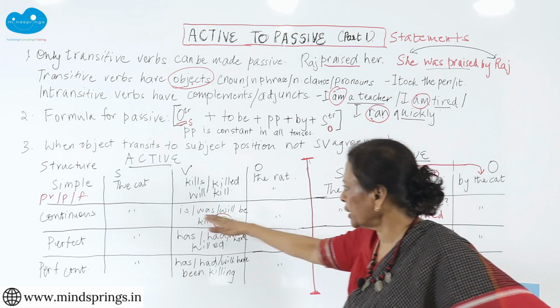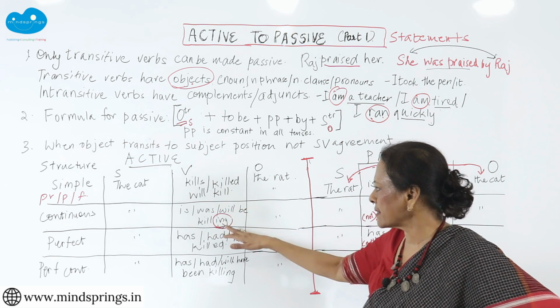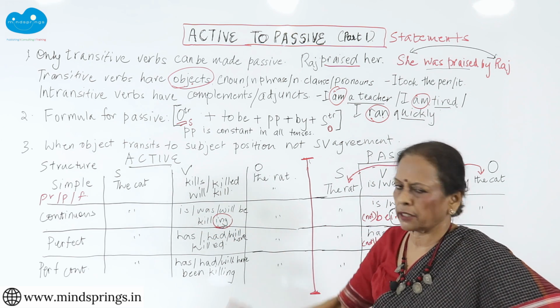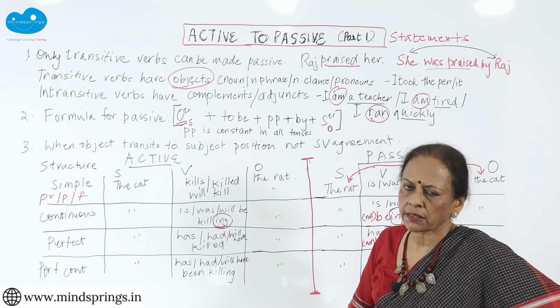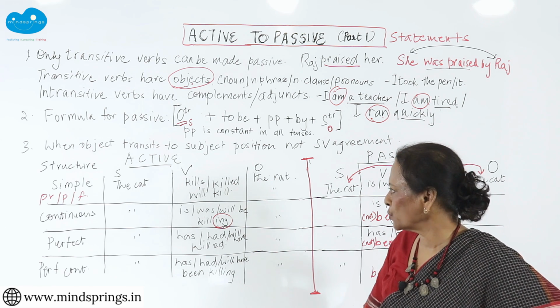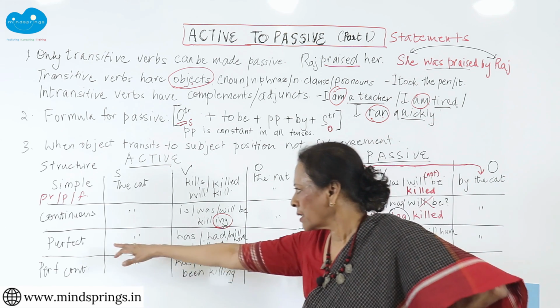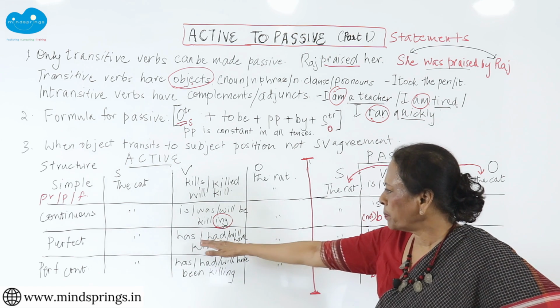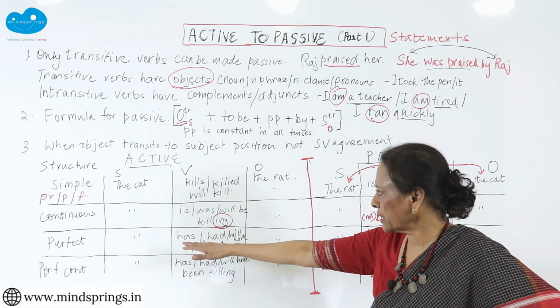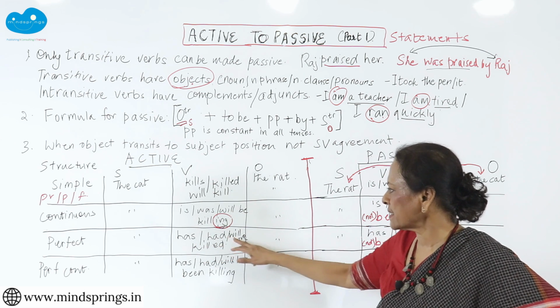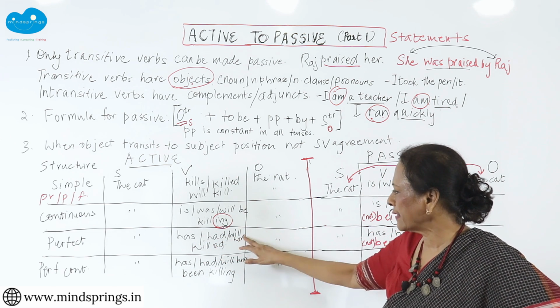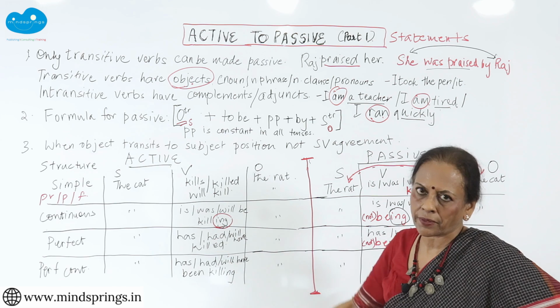I might have a continuous tense that goes is killing, was killing, will be killing. Present, past, present continuous, past continuous, future continuous, the rat. Present perfect tense, past perfect tense, future perfect is has killed, had killed and will have killed.